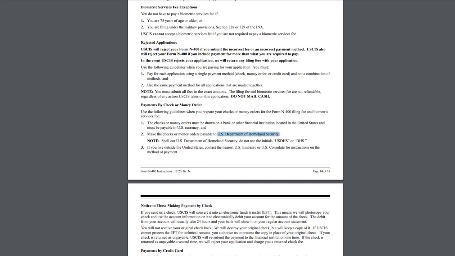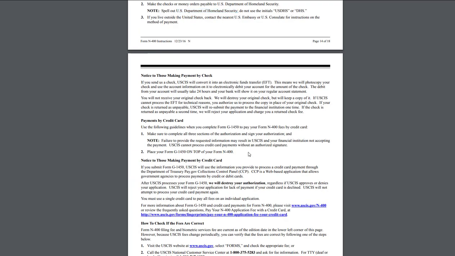Department of Homeland Security. You have to spell out U.S. Department of Homeland Security. Do not abbreviate it. Very, very important. All right, so let's see what else we have.